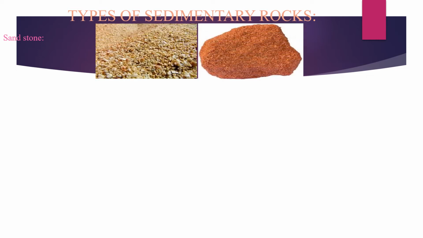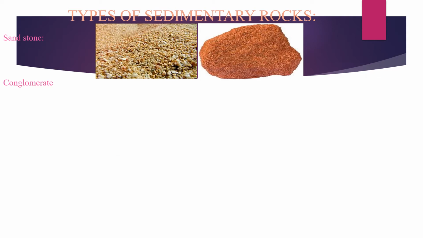Next, we will look at some common sedimentary rocks: sandstone, conglomerate, limestone and shale. First, we will study sandstone. It is made up of grains of sand and minerals. It is a very soft rock material, and what is the color of the sandstone? It is pink or yellow in color. It is used for making buildings.